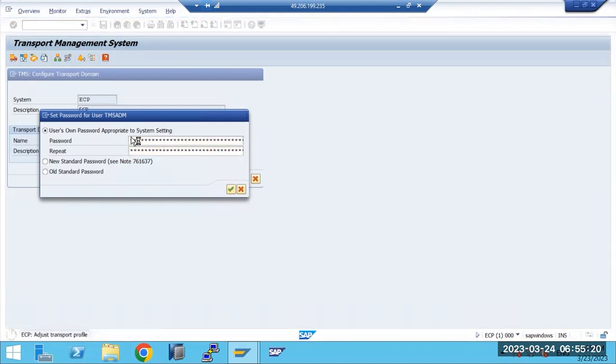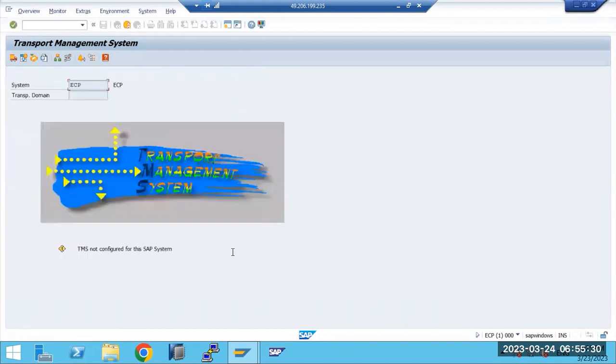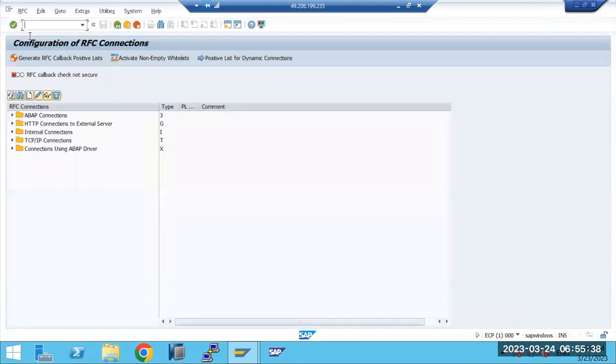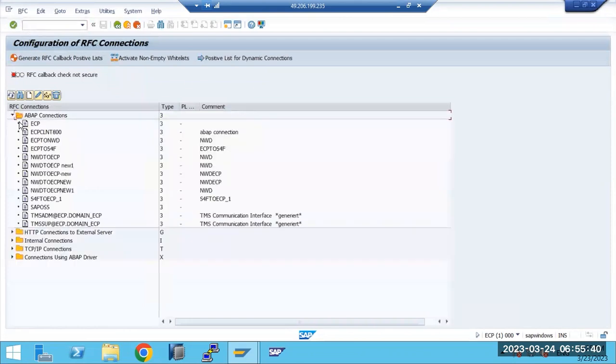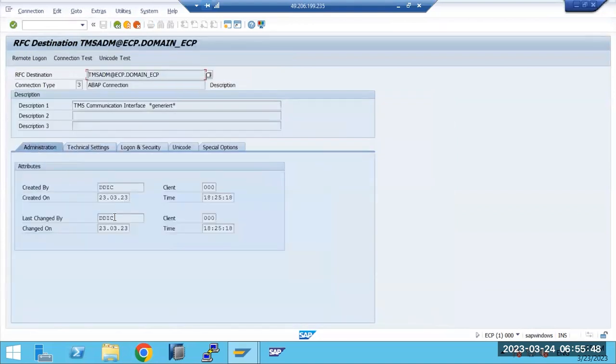Done. Once we set the password, it will automatically generate the RFC destinations in the back end. Where do we check these RFC destinations? In SM59. If we go to SM59 and look under the ABAP connections, two RFC destinations have been generated automatically, by the DDIC user.